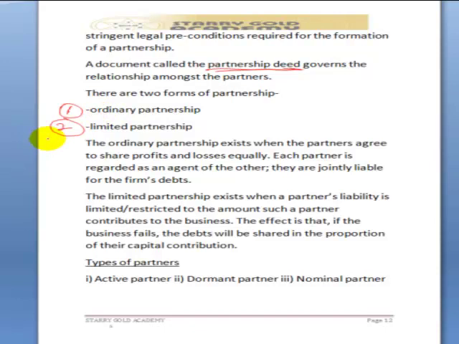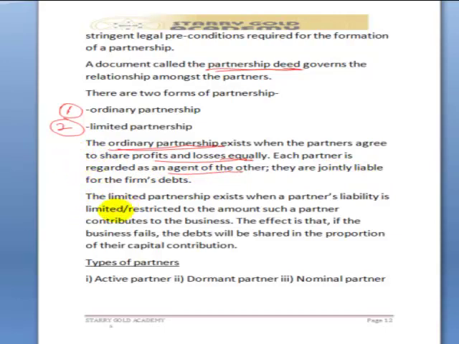Now let's define what we mean by ordinary partnership. The ordinary partnership exists when the partners agree to share profits and losses equally. This is very important. To share profits and losses equally. That is ordinary partnership. Each partner is regarded as an agent of the other. They are jointly liable for the firm's debts. That is an ordinary partnership.